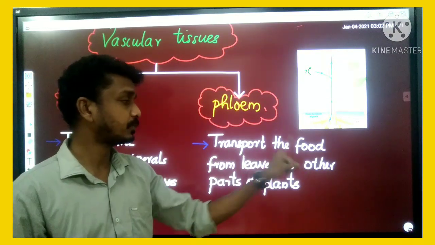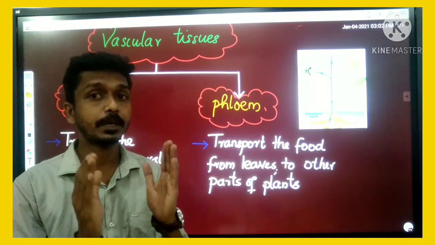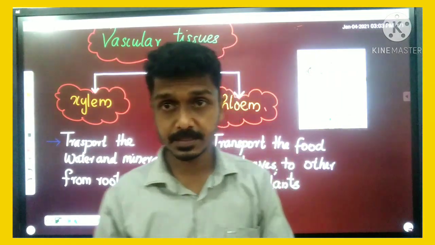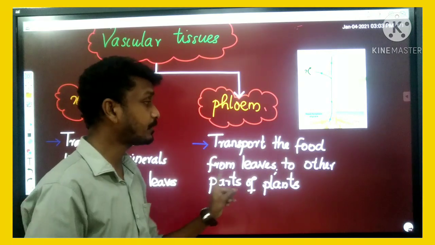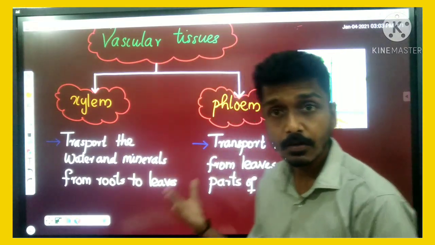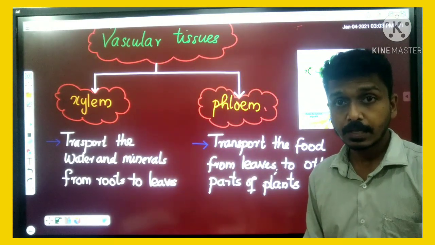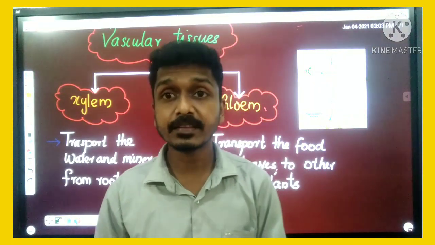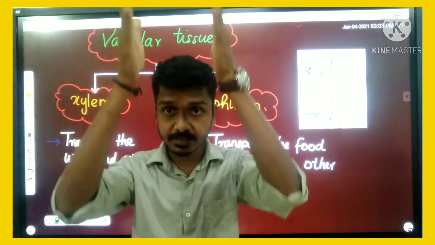Phloem transports the food. By the process of photosynthesis, food is already prepared in leaves. That food material is transported from leaves to other parts of the plant by phloem. Both are vessels. Vessels means tubes, tube-like structures.